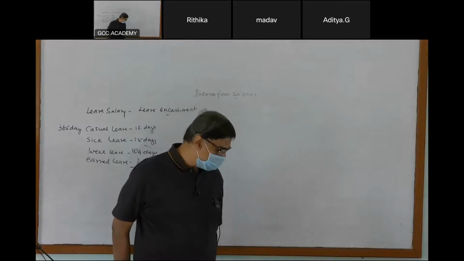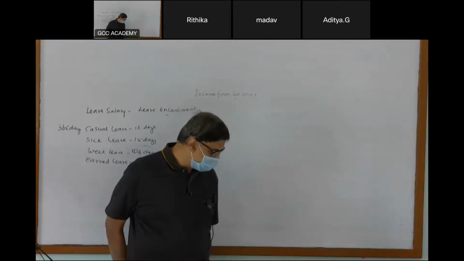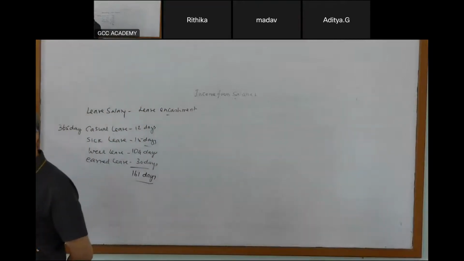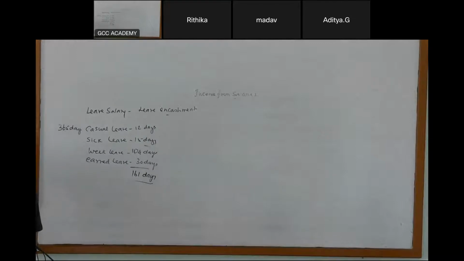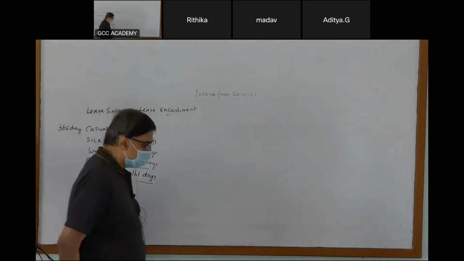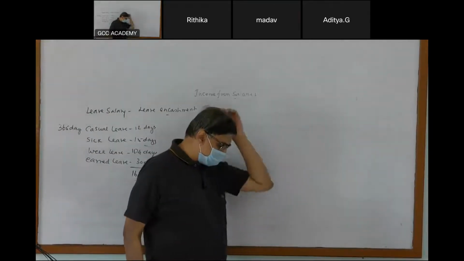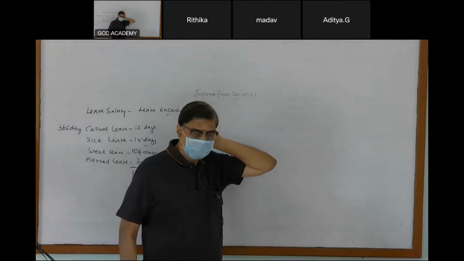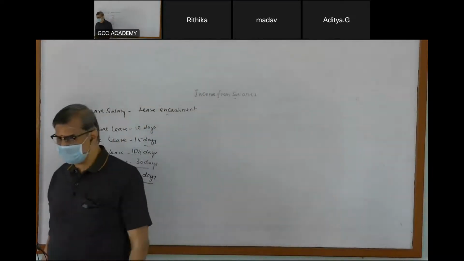Next, leave encashment at the time of retirement or leaving the job. Fully exempt for government employees.